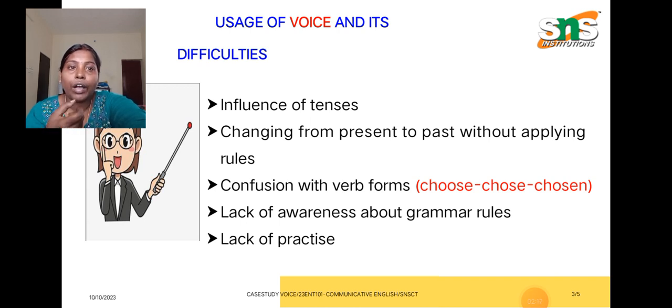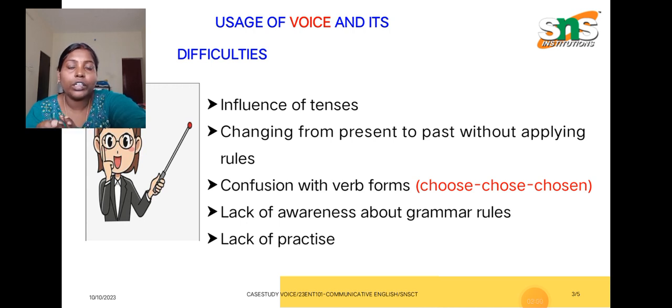Another one is lack of awareness about grammar rules. For every topic, one thing I want to point out here: certain topics can be prepared by us one time, and these are the topics nowadays frequently asked in competitive examinations. Whereas certain topics we have to prepare regularly, topics such as improving your vocabulary, idioms, phrasal verbs, and one word substitutes. These are the topics to be updated by us on our day to day routine basis.